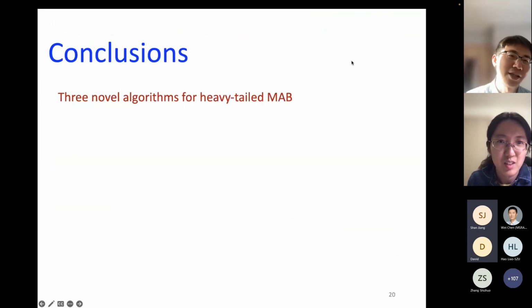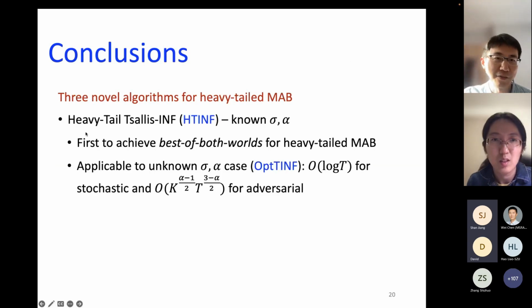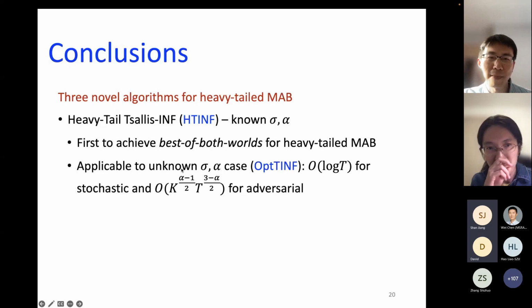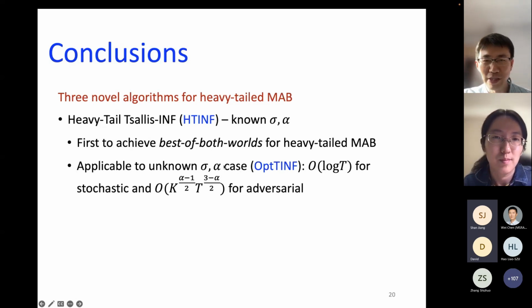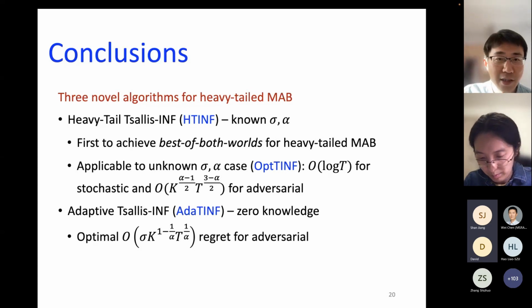All right, so to conclude, in this talk, we considered the heavy-tailed multi-armed bandit problem, and we proposed 3 algorithms. The first one is HeavyTailed AdaTINF, which assumes knowledge of sigma and alpha, and it achieves the best of both worlds for heavy-tailed multi-armed bandits. We can also apply it to the case when the values are unknown, and we still achieve log-T regret for stochastic and a small T regret for adversarial. And we also propose the adaptive AdaTINF, which requires zero knowledge of sigma and alpha, and it achieves a minimax optimum regret for the adversarial case.